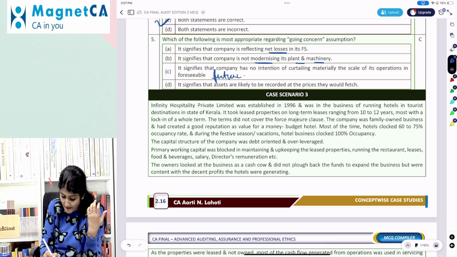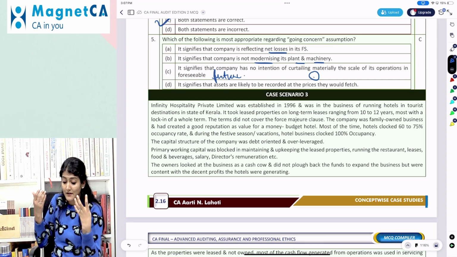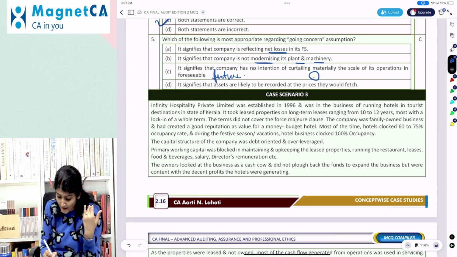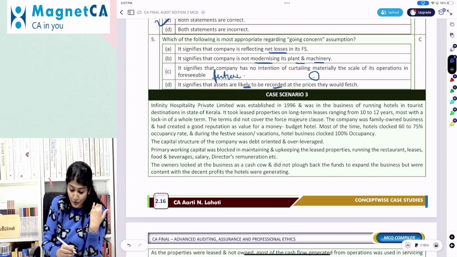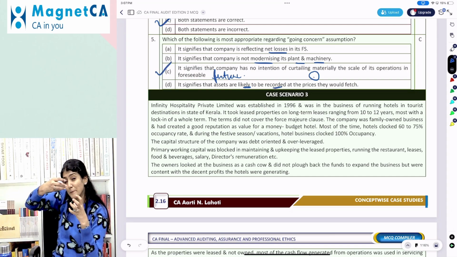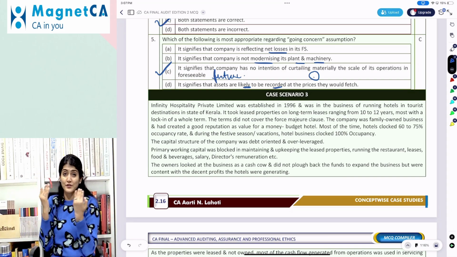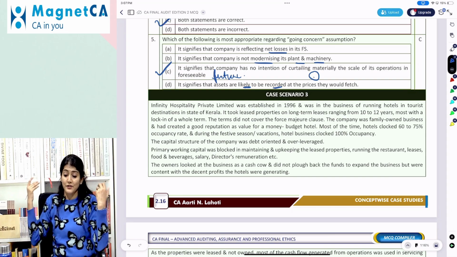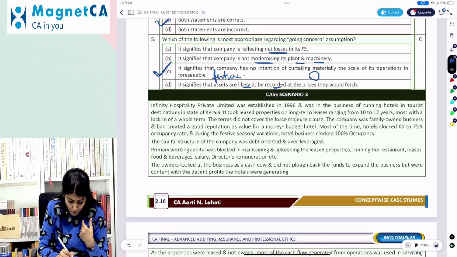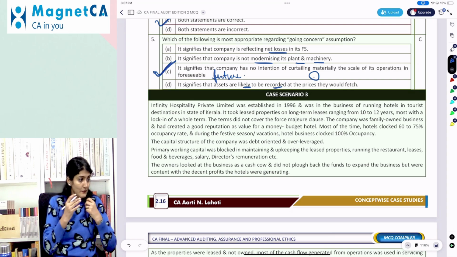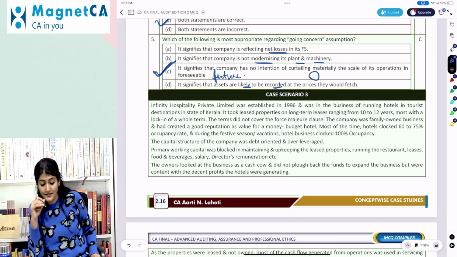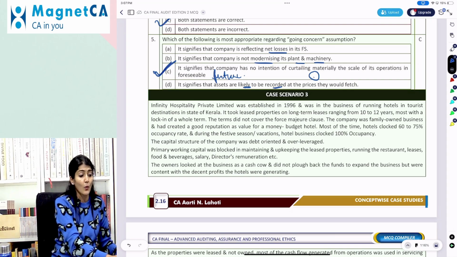And it signifies that the assets are likely to be recorded at the price they would fetch. No, it means that the company has a foreseeable future. It's not going to shut down. It's not going to shut its doors within 1 year from the balance sheet date. So that is, it has a foreseeable future. Right, so that's the entire case study relating to SA 570 going concern.